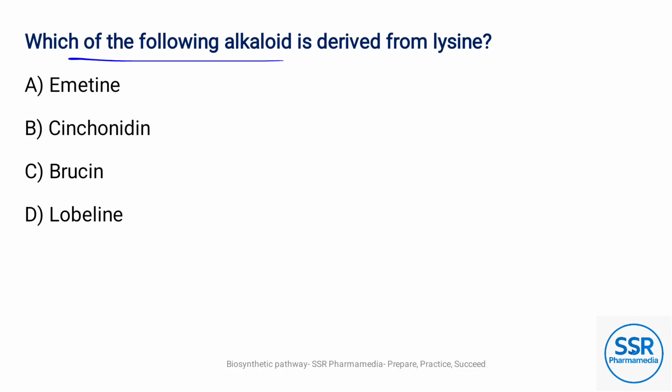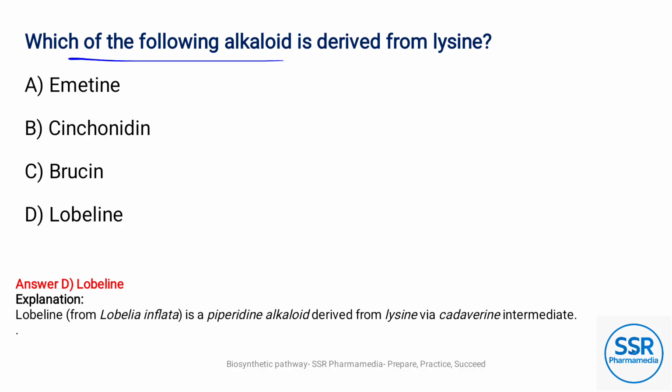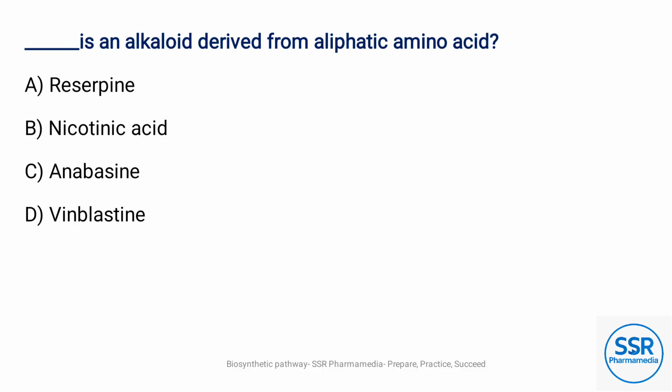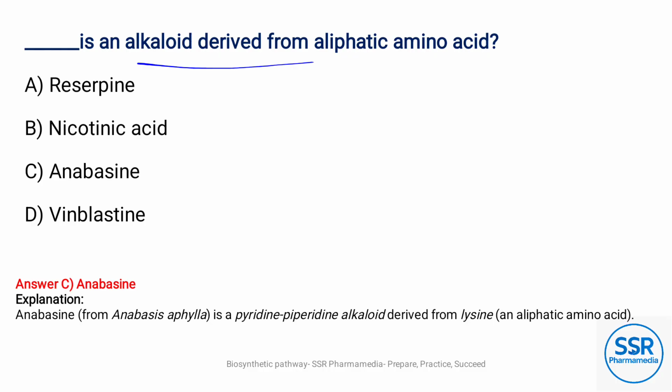Which of the following alkaloids is derived from lysine? Option D, lobeline. Lobeline is a piperidine alkaloid derived from lysine via cadaverine intermediates. Which is an alkaloid derived from an aliphatic amino acid? Option C, anabasine.